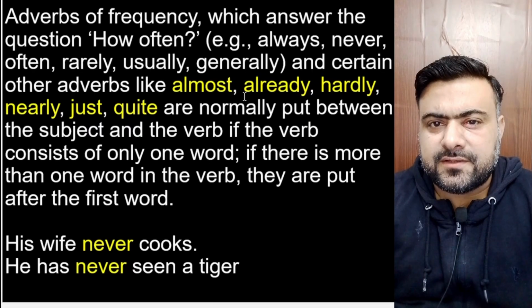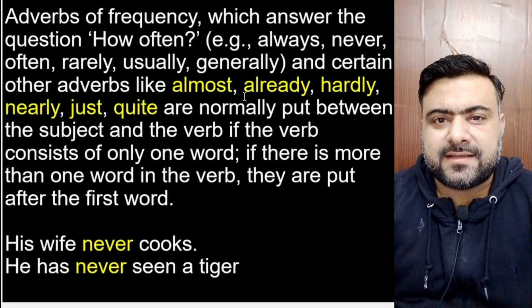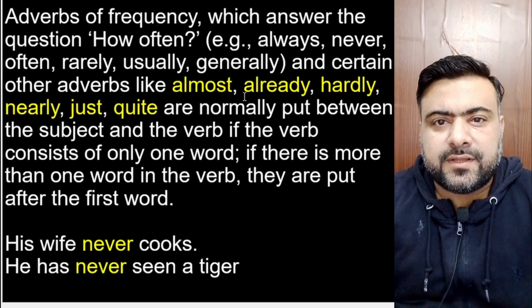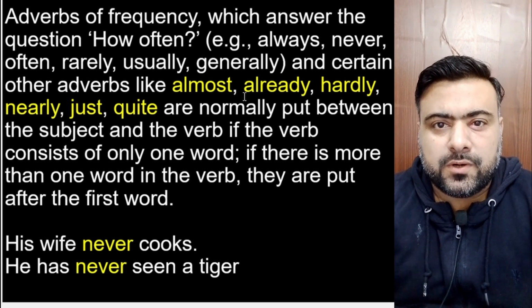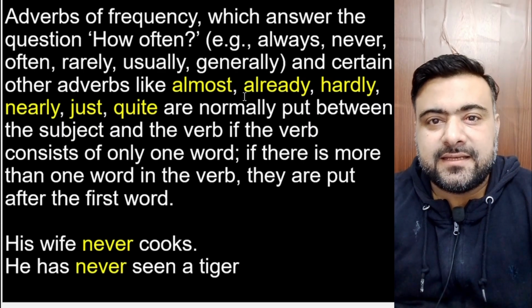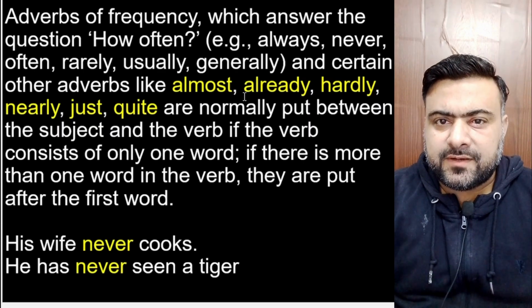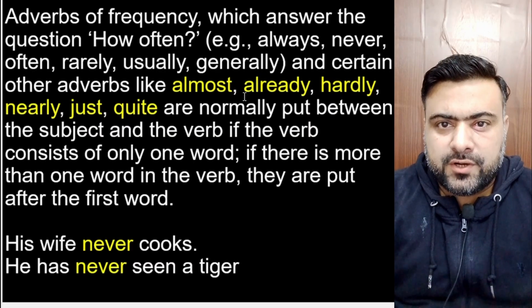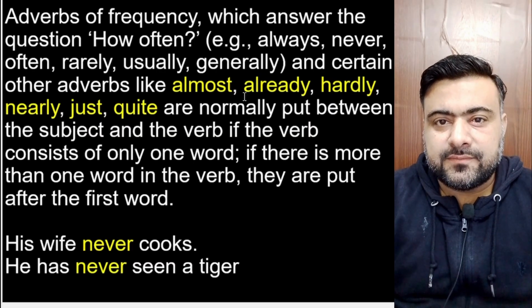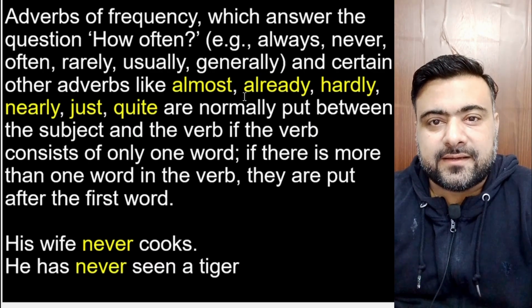He has never seen a tiger. Now, this sentence has a verb which is more than one word. It has two words. Has seen. Has seen is the verb. And we have to put the adverb after the first word of the verb, has. He has never seen a tiger.